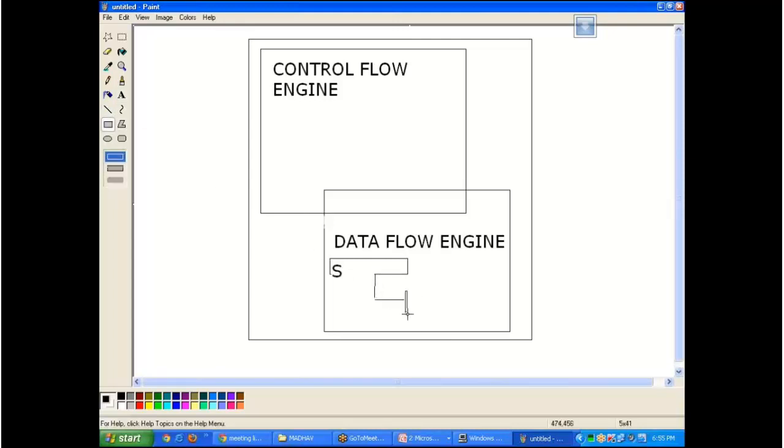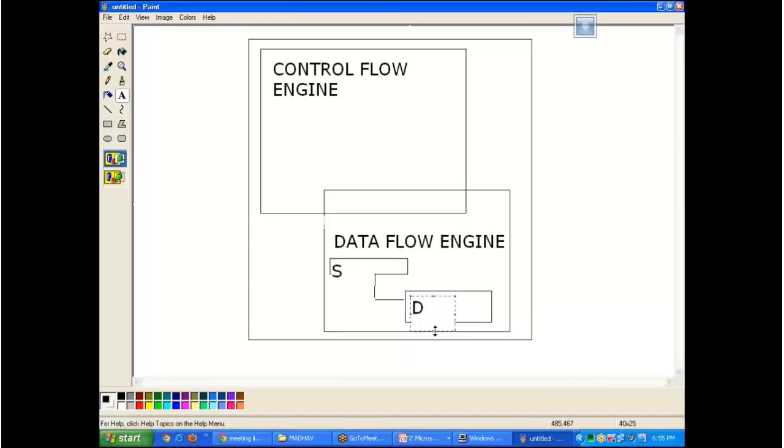Getting data from multiple sources, merging or filtering, all the activities we are doing, we can understand in the data flow engine.